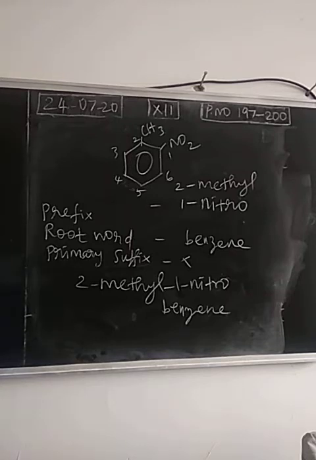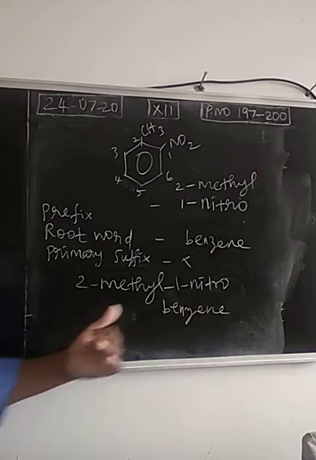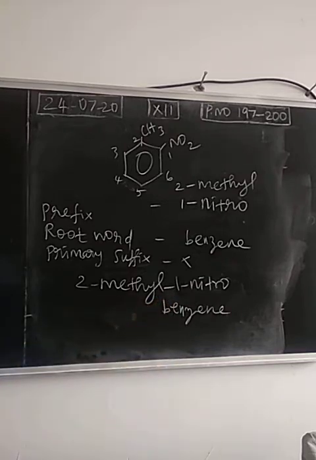2 nitro 1 methyl benzene. So alphabetical order is not followed, and the numbering system is also not followed properly. So for the fourth compound, 2 methyl 1 nitro benzene, you just change the name. This is last year's book. Many mistakes are there. So this year we will check whether they are changing the name or not. We have to follow alphabetical order, and the positions of substituents will also be changed.